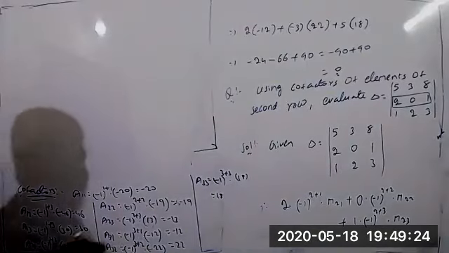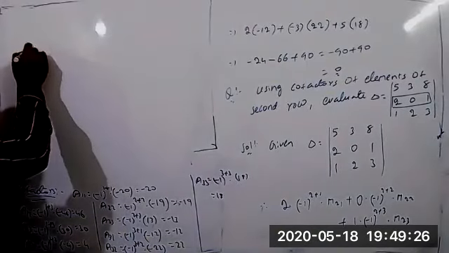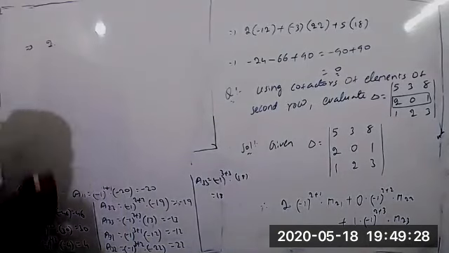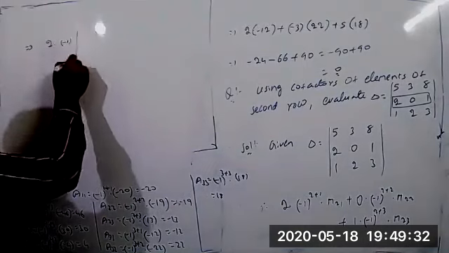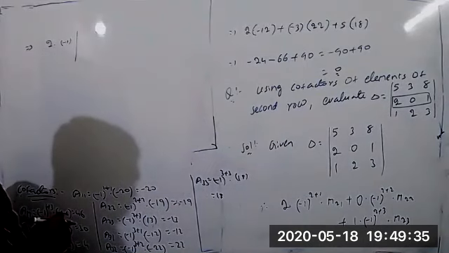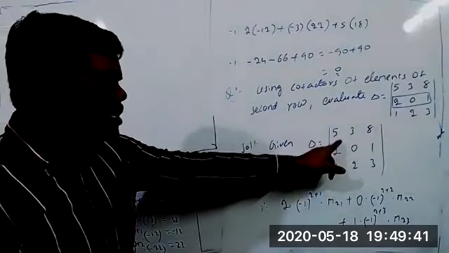Now find this value. So 2 into minus 1 whole cube is always minus 1, and the minor M21 belongs to the second row, first column, so we eliminate that.